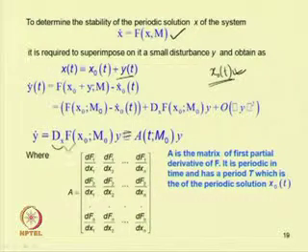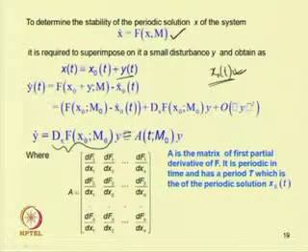Taking this dx f at x0, m0 as A, one can write y dot equal to A(t, m0) y, where A is a function of t and m0.